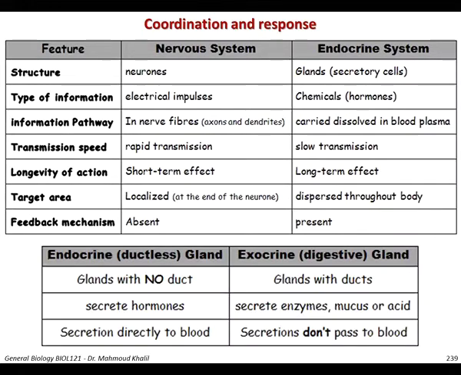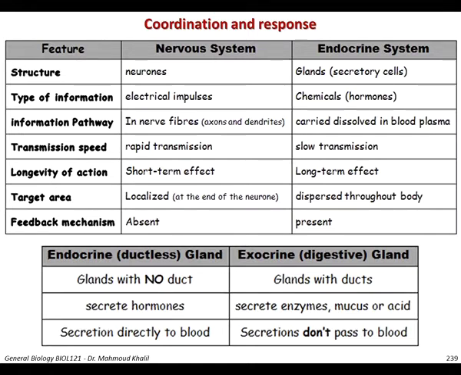In this table, we will see the difference between an endocrine gland, which is a ductless gland, and the exocrine gland, which is the digestive gland. Endocrine glands have no duct, while exocrine glands have ducts.